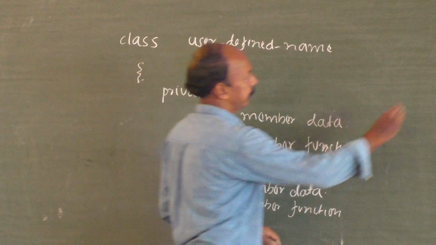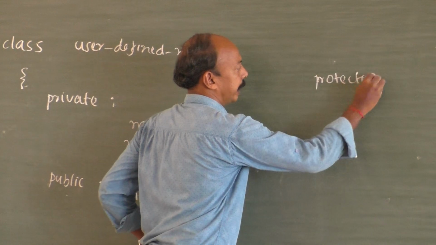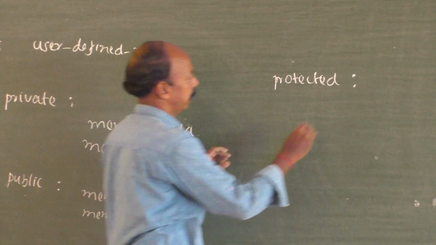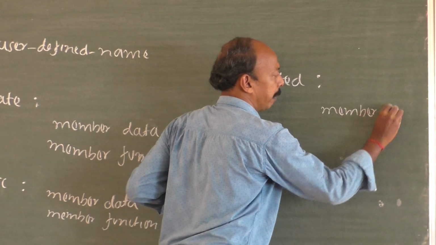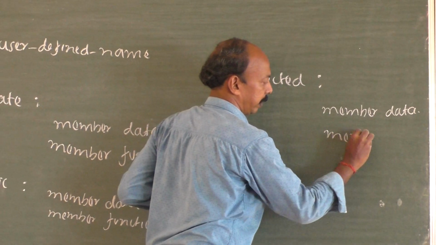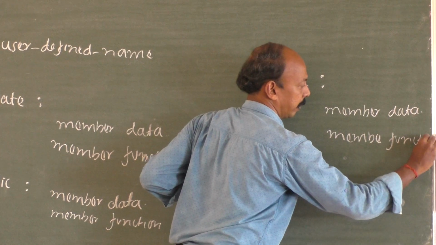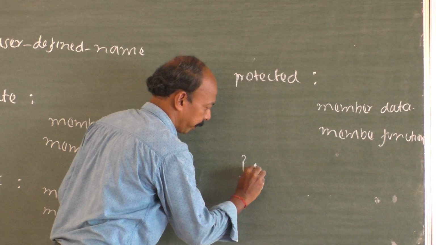Then below that, protected, again colon, member data, member function. Close the bracket, semicolon.